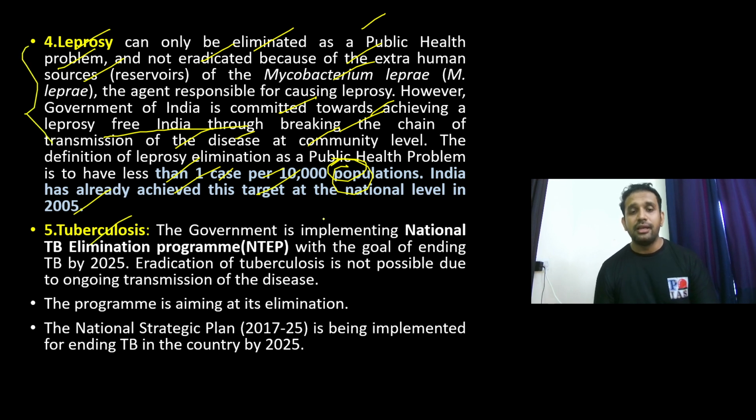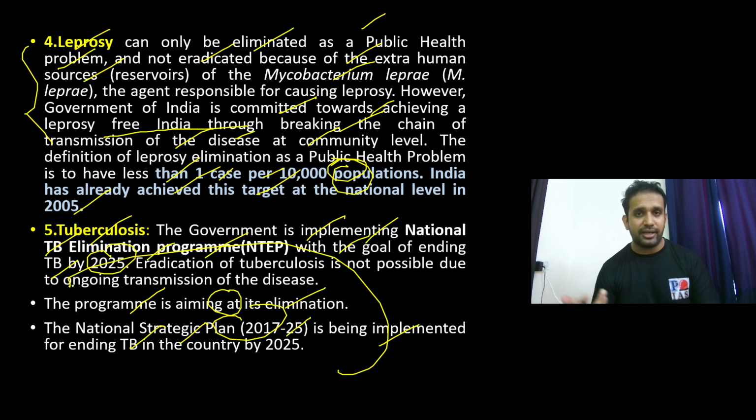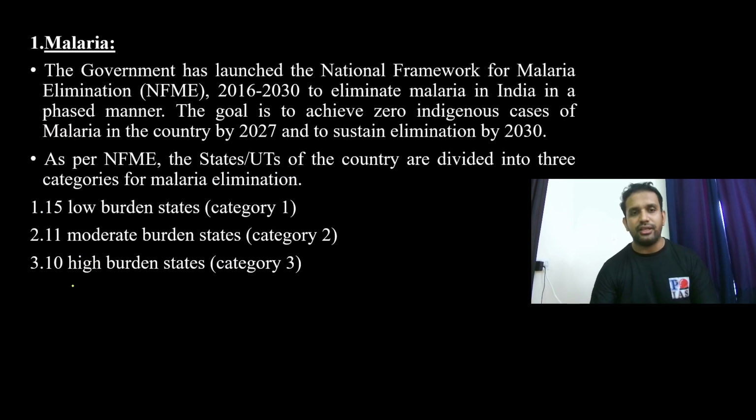Now tuberculosis. The Government of India is implementing the National Tuberculosis Elimination Program with the goal of ending TB by 2025. So that is our program here. The program is aiming at its elimination, and for that purpose the National Strategic Plan, another important strategy, has also been placed, which will run from 2017 to 2025, and is being implemented to achieve the same target. Under that program, a new strategic plan has also been formulated.